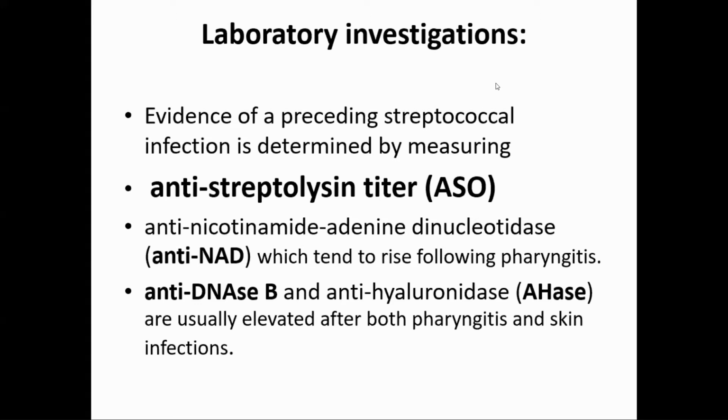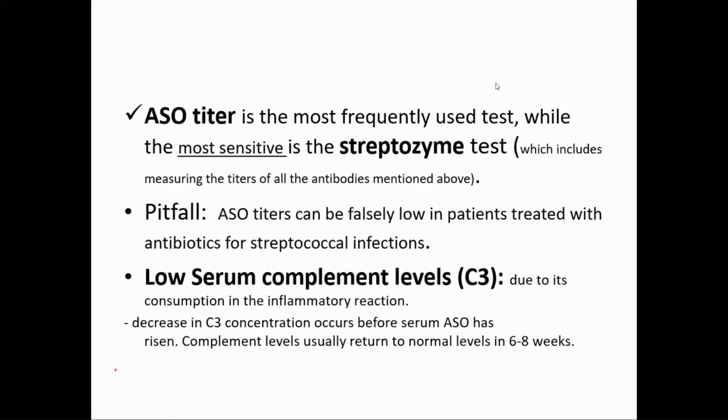You must have been taught in your microbiology how the streptococcus does pathogenesis. Is it taught? Yes, ma'am. Okay, great. So it is of very much importance, and we determine anti-streptolysin titer in the laboratory. Apart from that, there are anti-NAD, anti-nicotinamide, and anti-DNase, but the routine practice is to determine anti-streptolysin titer, the most frequently used test, while the most sensitive test is the streptozyme test, which is not available in all the laboratories, and this streptozyme test measures all those antibodies which we just discussed, like anti-DNase, anti-hyaluronidase, isn't it?